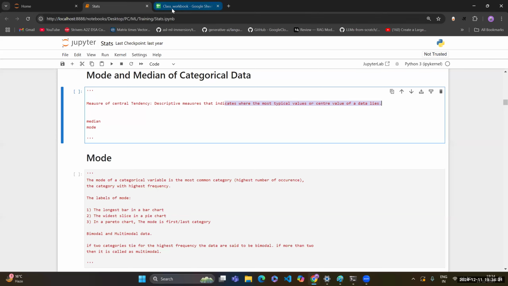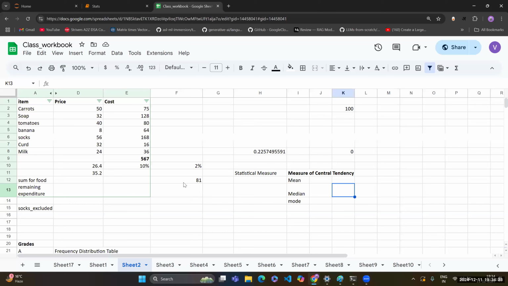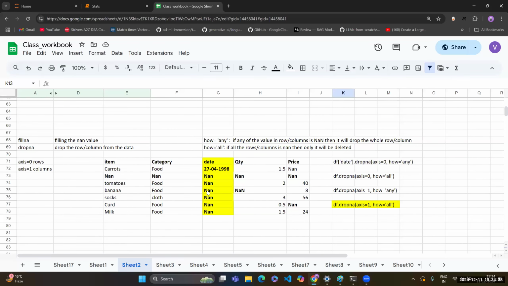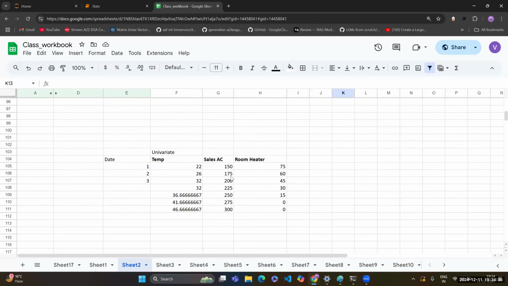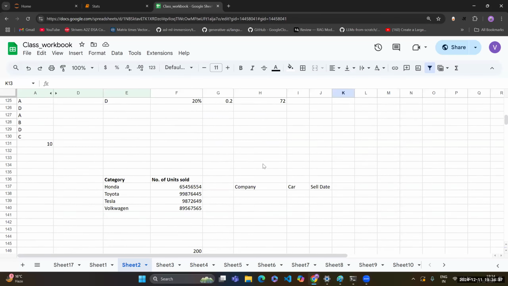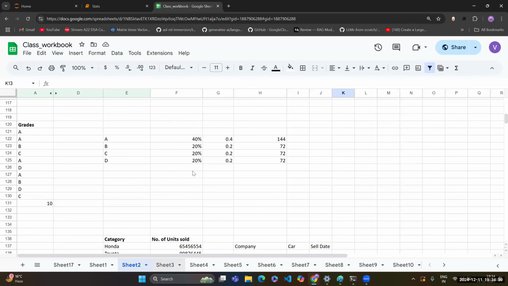Now, what is the center value? The center value is that by which I can represent the whole data set. For an example, there are some students. I may have a sheet or some numbers. Let me check on this.